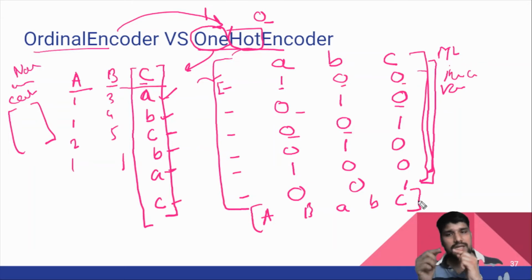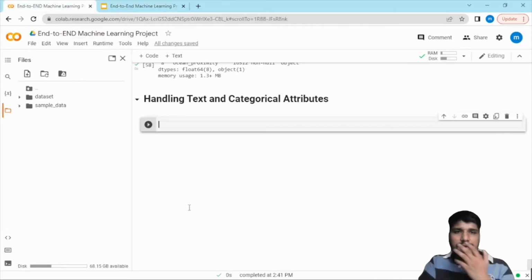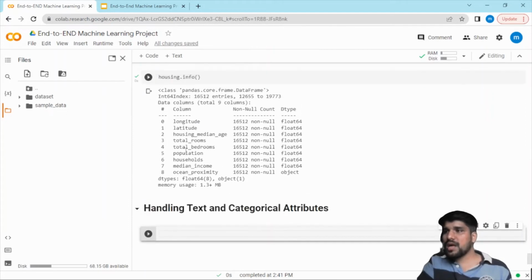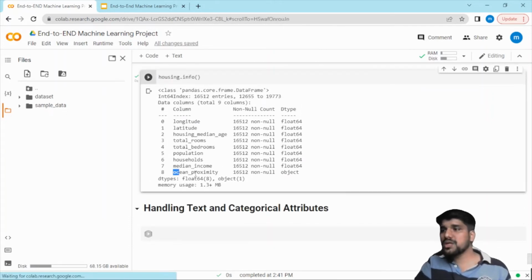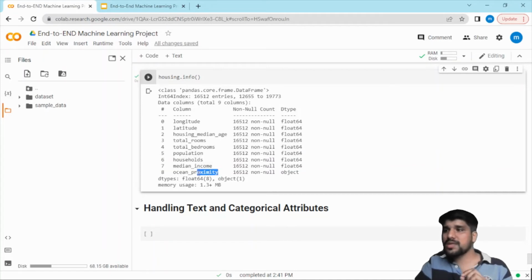I hope you understand the theory behind the ordinal encoder and one hot encoder. Now we are going to see the practical way to implement this. It is very simple in sklearn. In our data we have ocean proximity as categorical data, however the others are float data. So our job is to convert this ocean proximity into numerical data. We'll use the ordinal encoder and then the one hot encoder. Using sklearn, it is very easy.